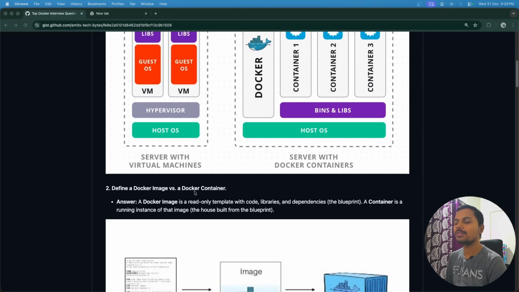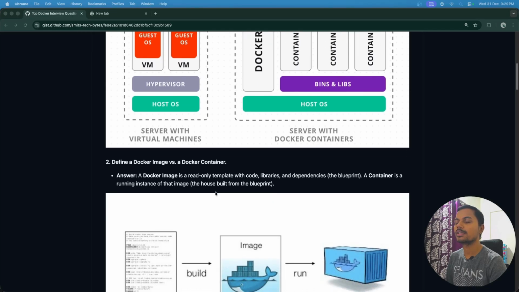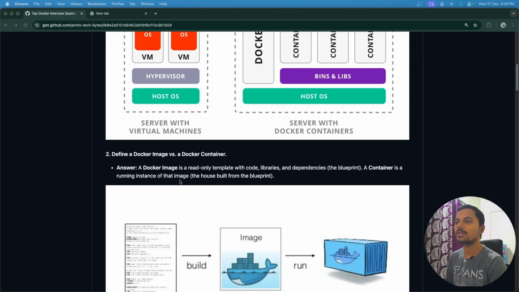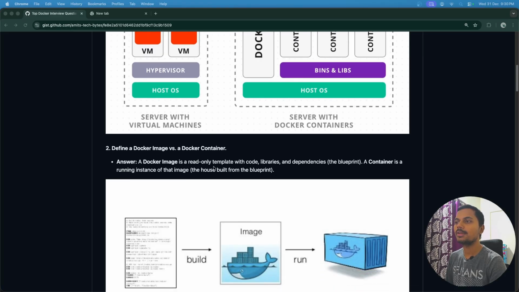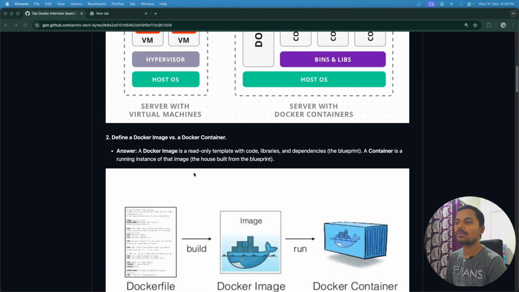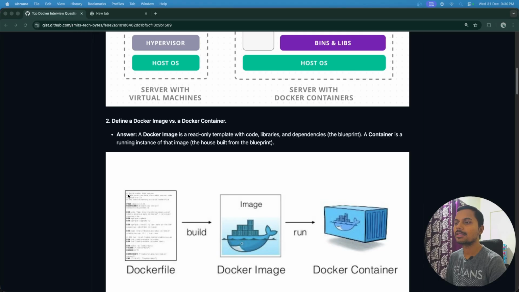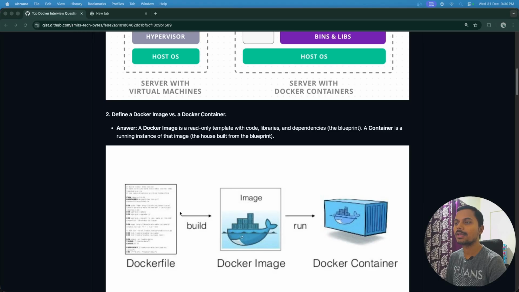Define a Docker image versus a Docker container. What is the difference between these two? A Docker image is a read-only template with code, libraries and dependencies, and a container is a running instance of that image. Consider that we have created one Dockerfile. This Dockerfile contains all the instructions that we want in our container. Once we build using docker build, it creates a Docker image.